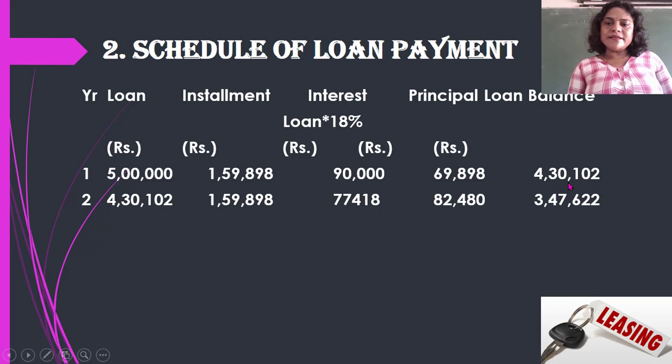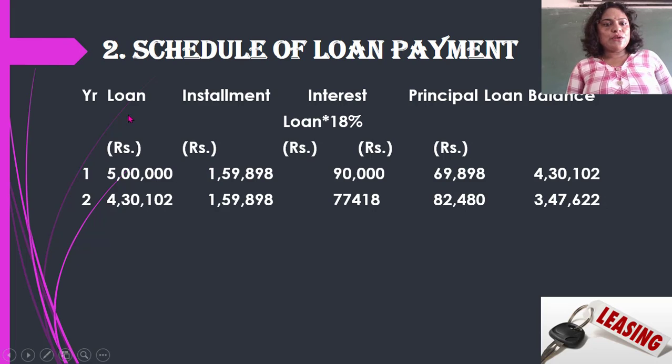Now of the balance remaining 4,30,000 loan, we will calculate how much is the interest. Installment, which is equal installment for all 5 years. So 1,59,898 is the installment amount. On 4,30,102, when you calculate 18%, the interest is 77,418. So the interest you are calculating on the loan amount, not on the installment amount.